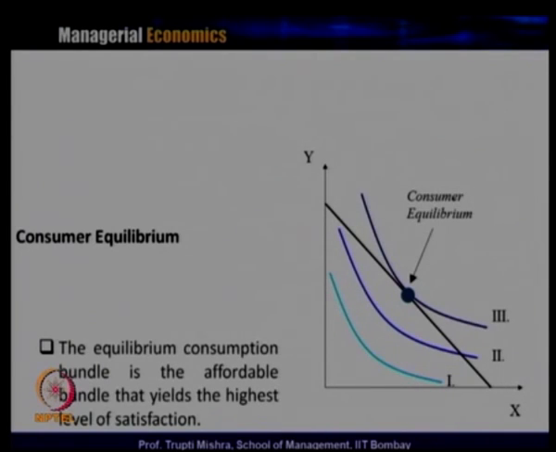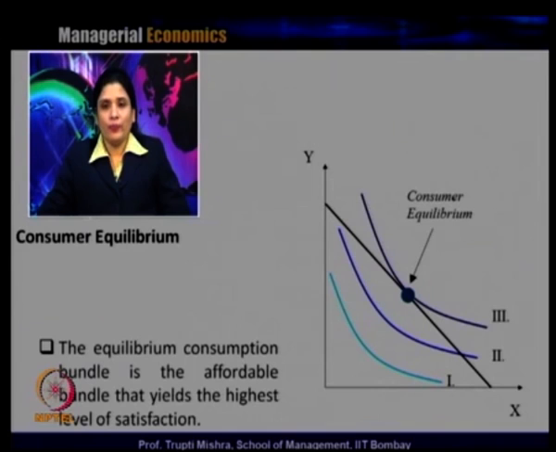Why is this the point of the consumer equilibrium? Because the equilibrium consumption bundle is the affordable bundle that gives the highest level of satisfaction. The consumer can pick a combination on indifference curve 1, a combination on indifference curve 2, or a combination of good x and y on indifference curve 3.